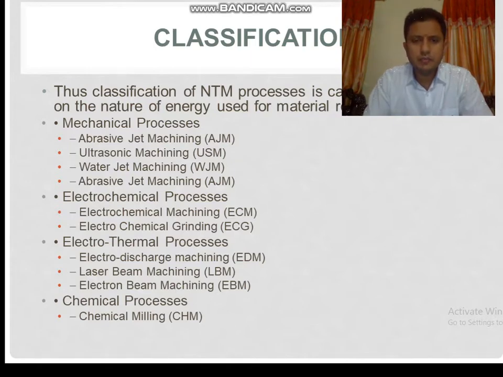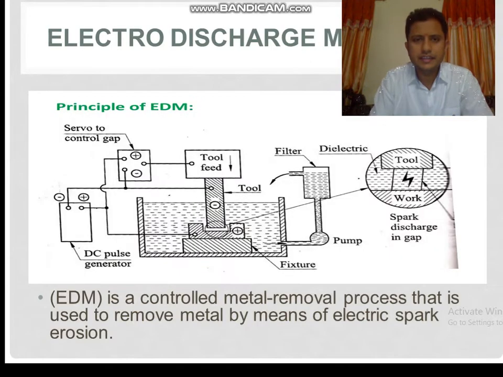Wire EDM, which is not mentioned here, is also one of the famous processes. Then laser beam machining, LBM, and electron beam machining, EBM. Fourth is the chemical process, which uses chemical energy and is classified as chemical machining, CHM. So these are the processes that we have to cover. Let's start with the EDM.